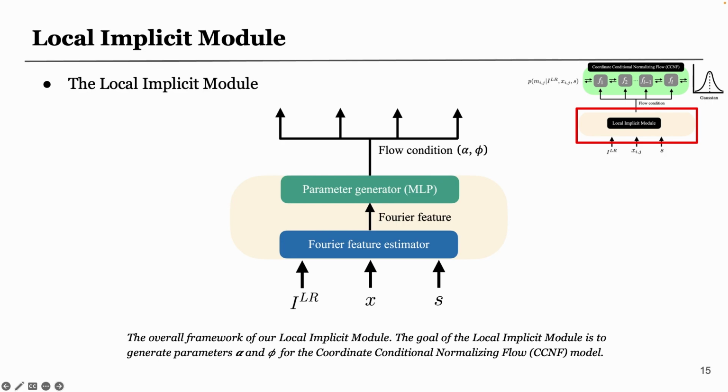Next, we will introduce the details of the local implicit module, which is composed of a Fourier feature estimator and a parameter generator. The Fourier feature estimator will first encode the conditional signals into a Fourier feature. Then, the parameter generator network will generate the parameters of the flow model.